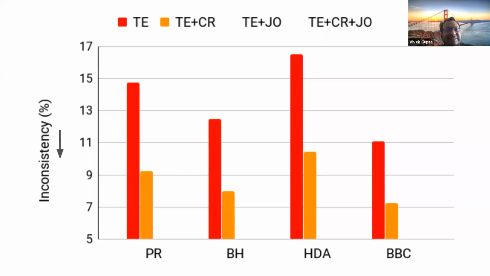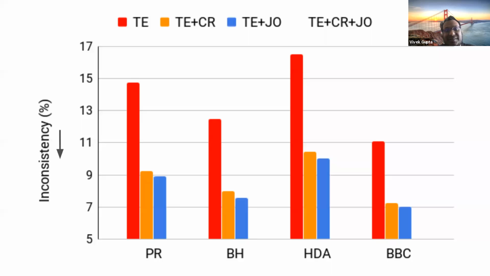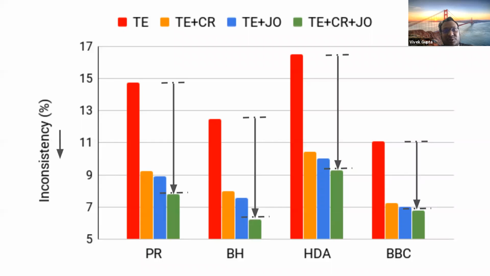But once I add the consistency regularizer, it dropped, which is expected because the regularization is helping to drop that. A joint objective, although it's not directly doing it, is doing it in an indirect way, so it's helping. And if I do both of them together, I'm able to reduce the inconsistency decently well.